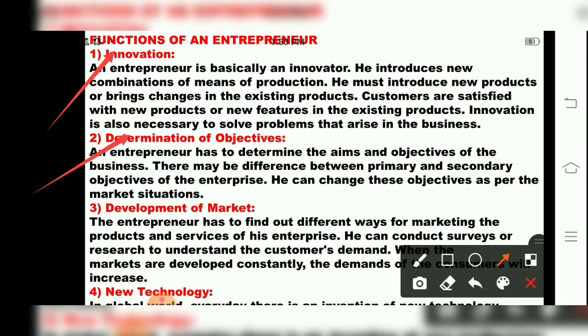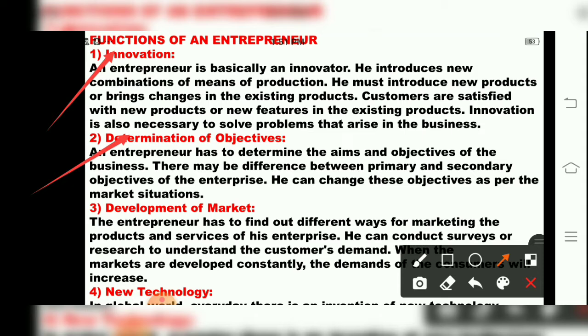So the second function of an entrepreneur is what? Determination of objectives. Now, what does an entrepreneur have to determine? Aims and objectives of the business. So there may be a difference, say, between primary and secondary objectives of an entrepreneur. So these objectives will be taken into consideration as per the market situations.